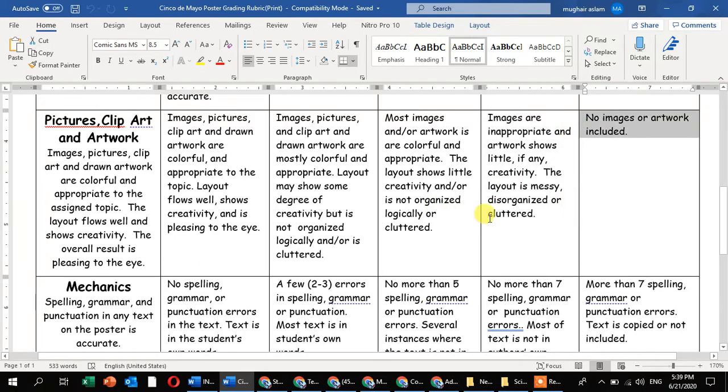No image or artwork included. While you are making a poster, if your poster is only based on text, then you will lose the maximum marks, meaning you will get 1 mark, or if you have some extra marks by your teacher's instructions. So you must include images, artwork, and your clip arts in your poster in order to get 100% marks.